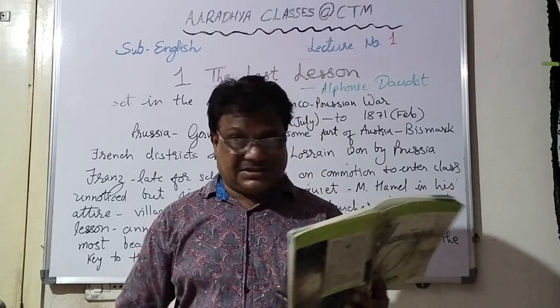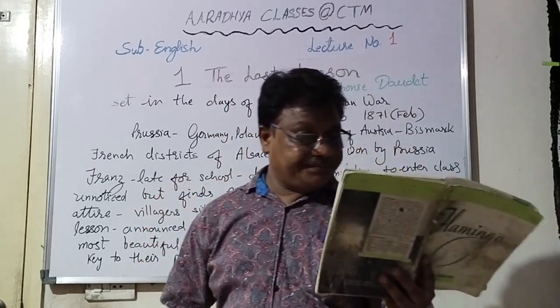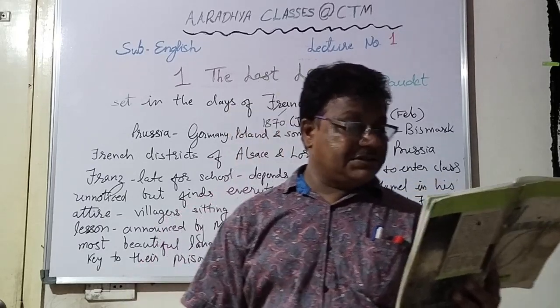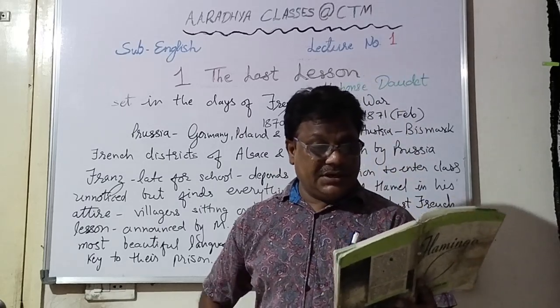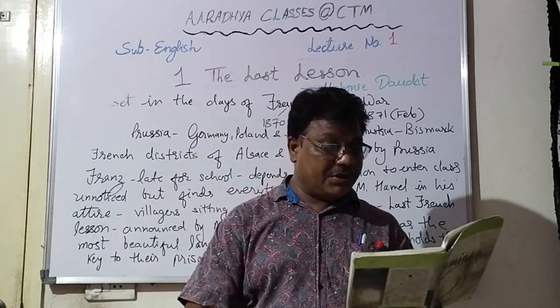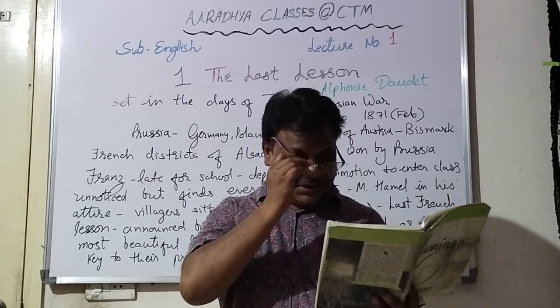Thumbed at the edges means bent at the edges, torn at the edges. And he held it open on his knees with his great spectacles lying across the pages. It can be seen from the picture how he kept that book, and through his specs, he is looking into it.